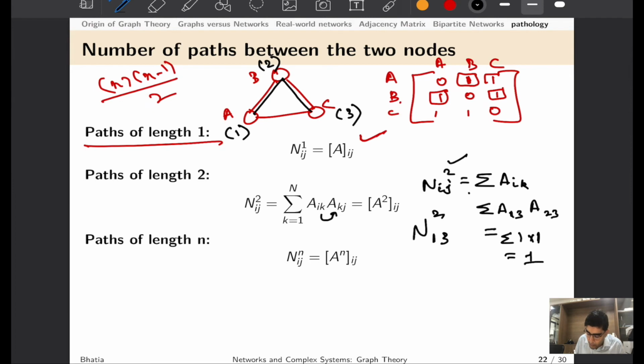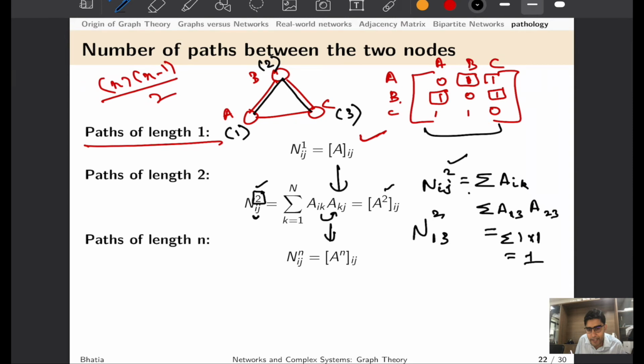One interesting thing, if you notice here, Aik times Akj is in fact a matrix multiplication. That means if we have to find paths of length 2 between a pair of nodes i, j, it can simply be found by taking the adjacency matrix, taking its square, and identifying the number at that particular ijth position. If that is equal to 1, that means there is one shortest path. If that is equal to 3, that means there are three shortest paths of length 2.